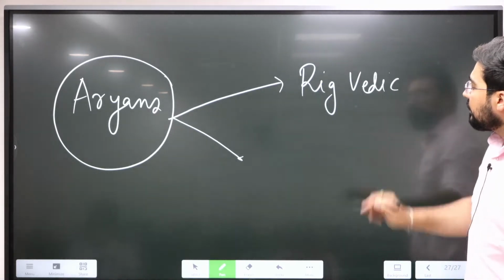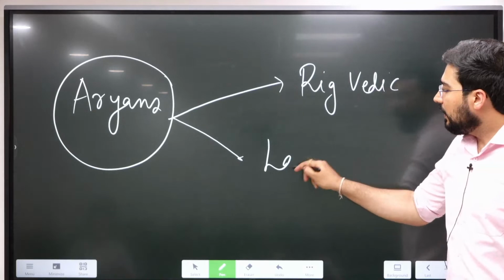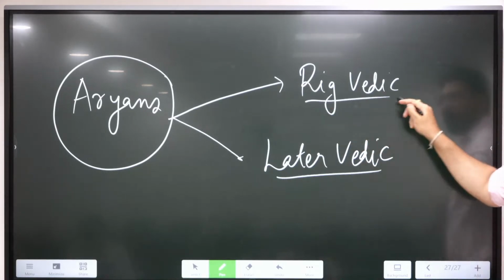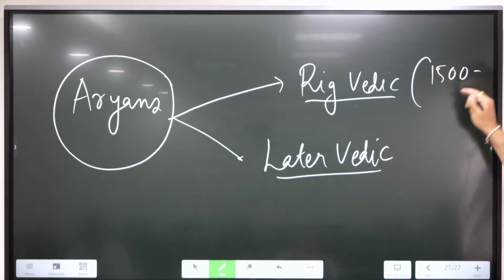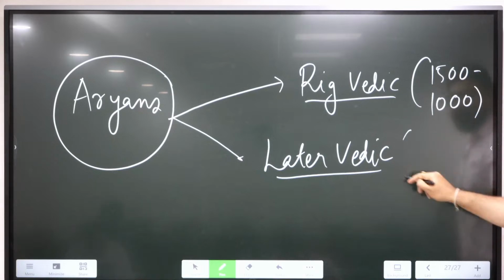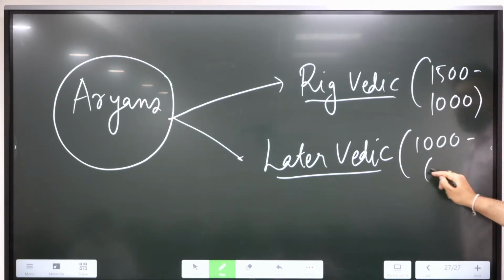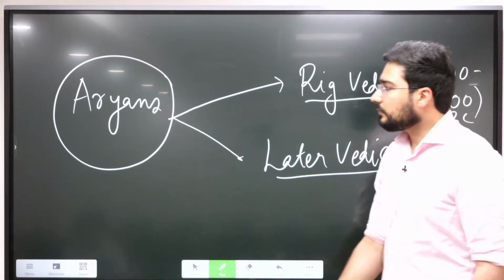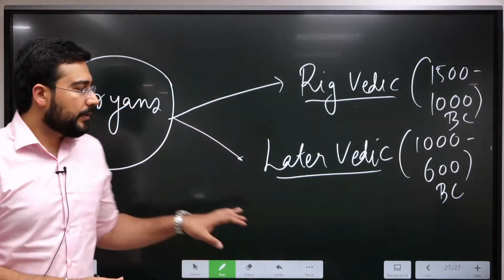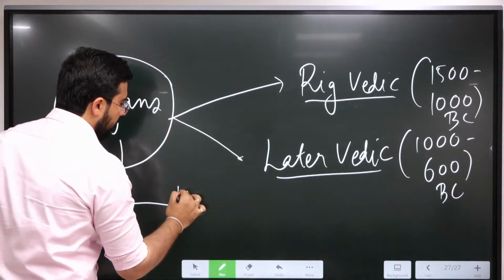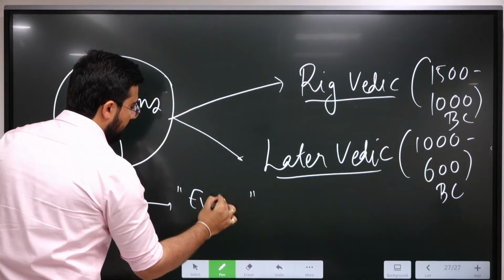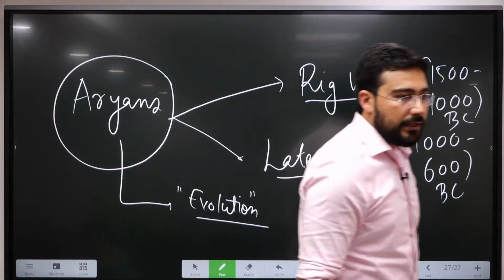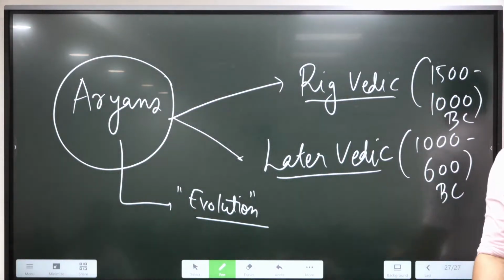The Aryan period is further divided into Rig Vedic and later Vedic. Rig Vedic is from 1500 to 1000, later Vedic is from 1000 to 600. This is the time period from where we learn the evolution of Indian society and polity on a major level.